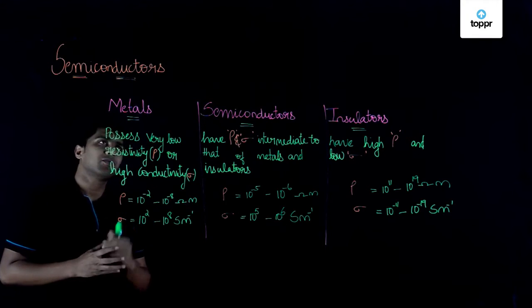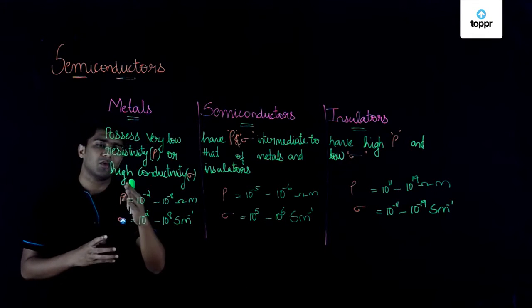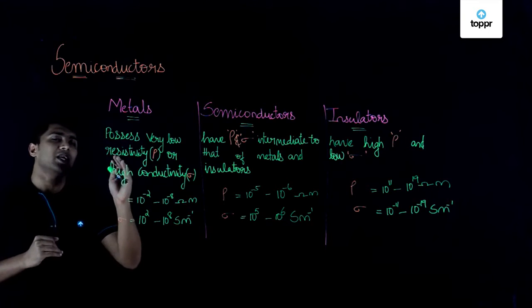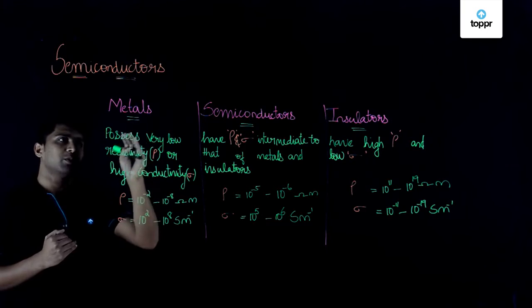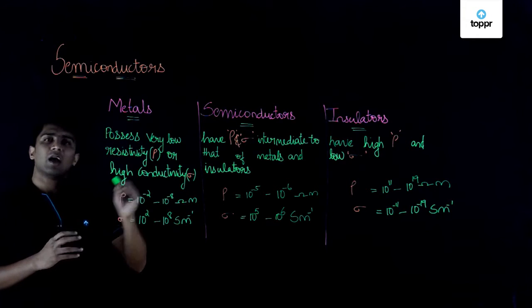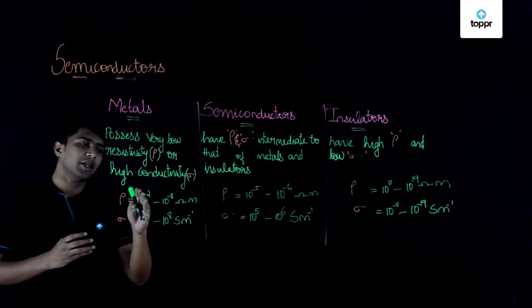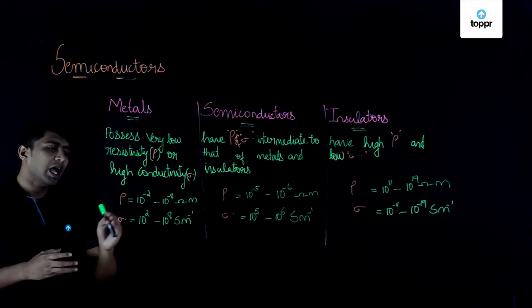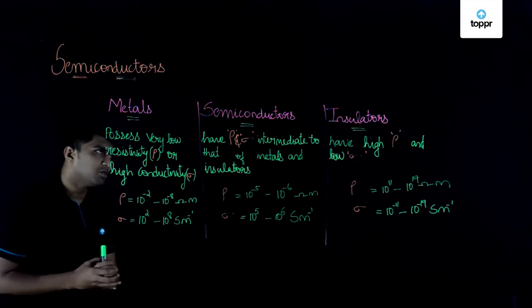When we classify metals, semiconductors and insulators on the basis of conductivity and resistivity, metals possess very low resistivity or high conductivity. The range of resistivity of metals is 10 raised to minus 2 to 10 raised to minus 8 ohm meter, and conductivity will be 10 raised to 2 to 10 raised to 8 Siemens per meter.